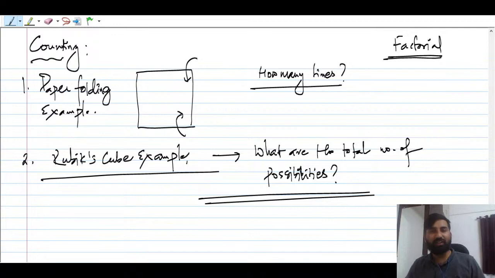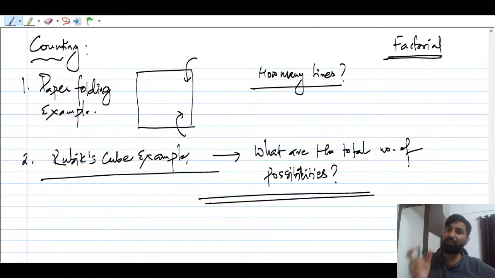These are the questions that you can ask by yourself. How many ways can you fold it? How many is one of the very important statements of any question you will find, based on counting, based on, you can say, permutation and combination.